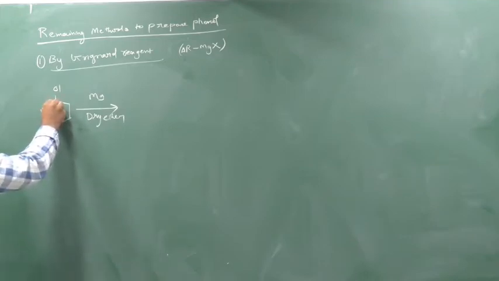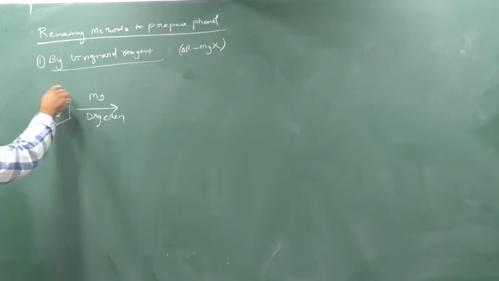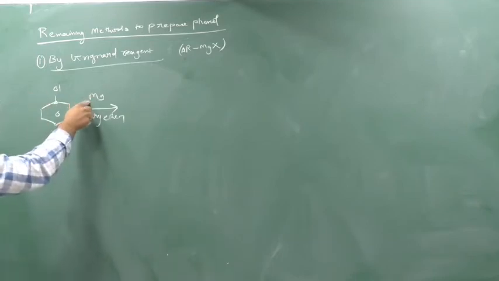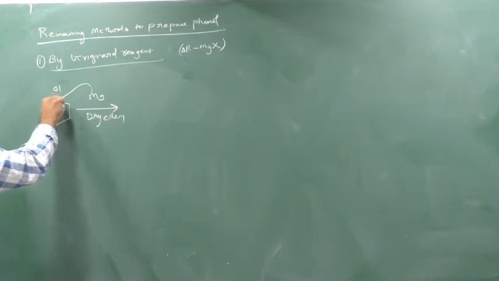So whenever you see Mg and dry ether, whether it is R or Ar, understand it's a Grignard reagent. Clear? Now what will happen? See this carbon, and this is chlorine. This chlorine is an electronegative element, so it will create a partial negative charge, yes or no? So this magnesium will attack on this carbon. It will not attack on this chlorine, it will attack on this carbon.